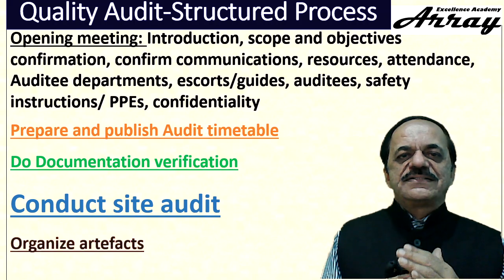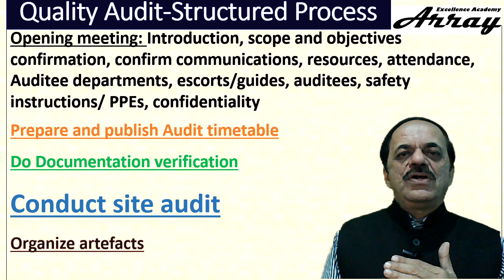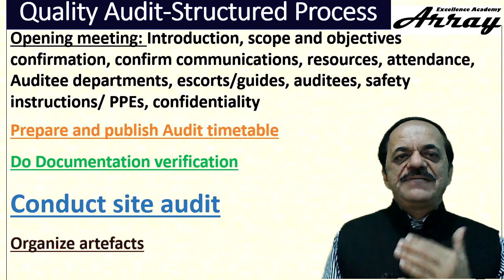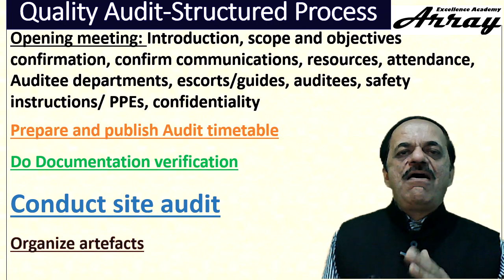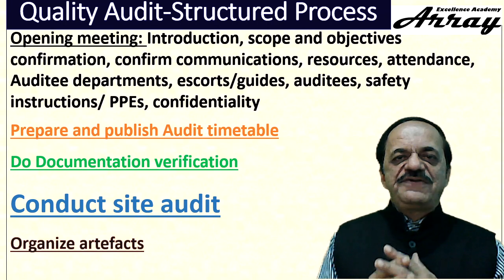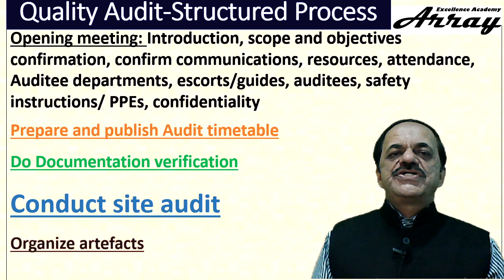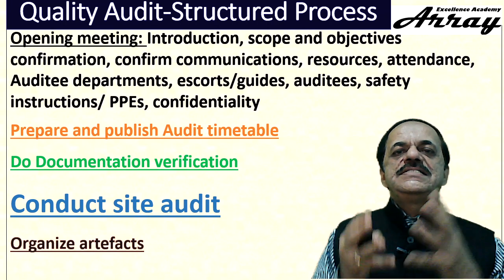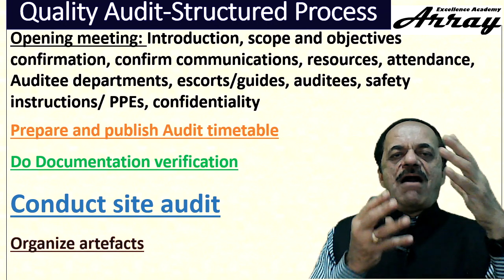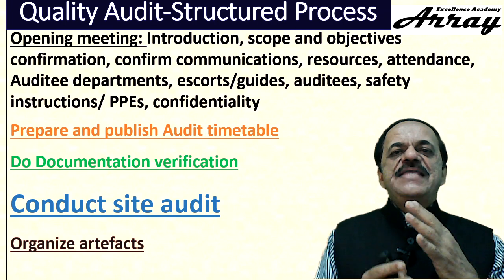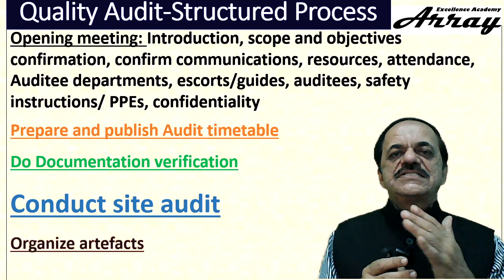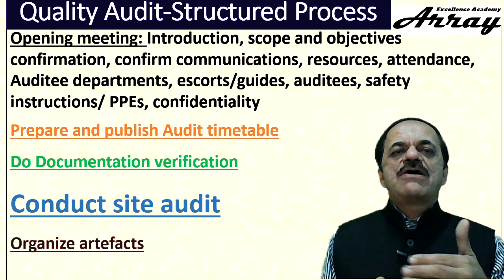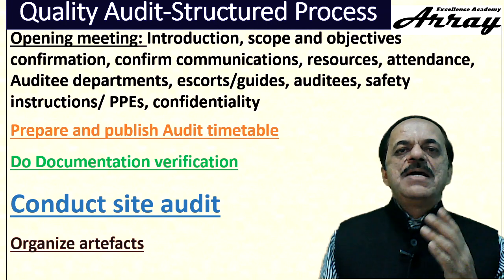Organize artifacts, structure them into whether this falls under the planning phase, the do phase, the check phase, or the act phase of implementation of that particular standard in the organization. Accordingly classify, which will help them to further drill down into the clause numbers against which these NCs or improvement requirements can be brought in.